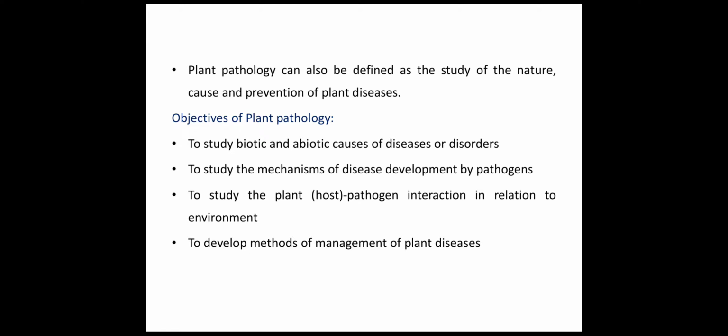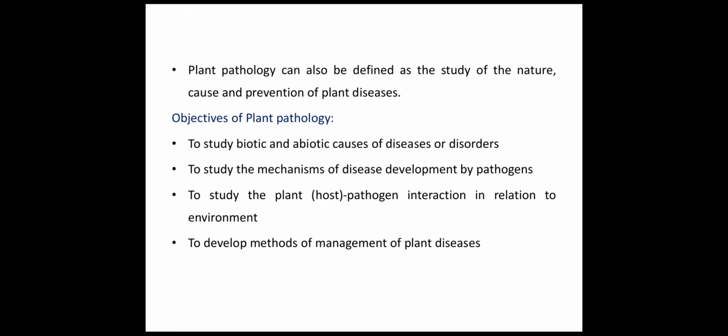The third objective is to study the plant and pathogen interaction, or the host pathogen interaction, in relation to environment. In that, we have to study the interaction between the plant, that is the host, and the pathogen in the surrounding environment.